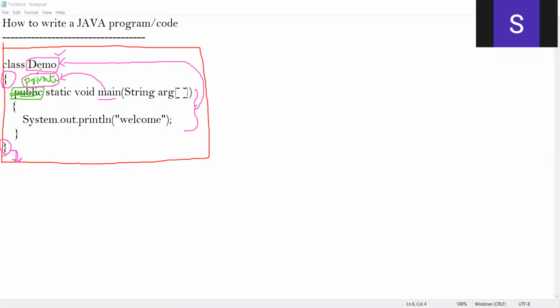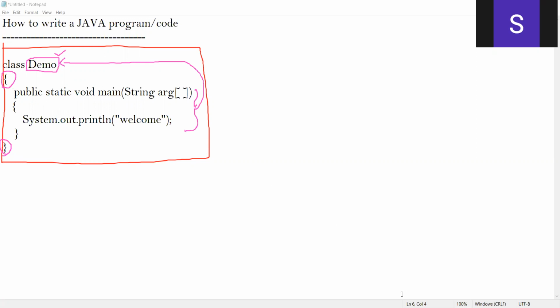Now, I don't want to make this private. So what I'll be doing is prefixing it with public. I'm prefixing it with this public. When I prefix it with public, what's going to happen? You'll see that. One second.